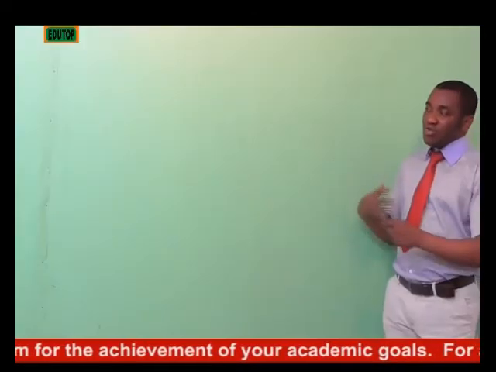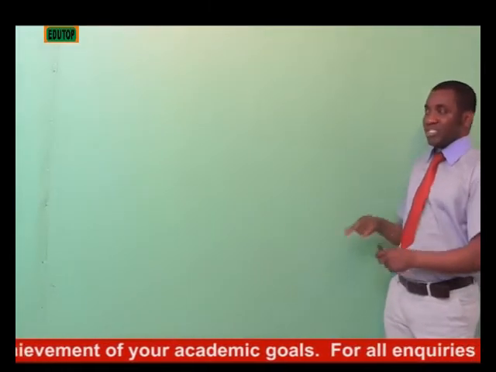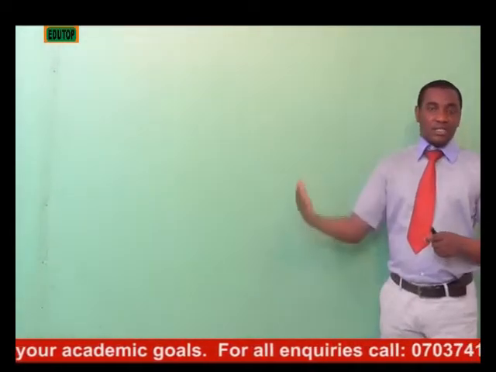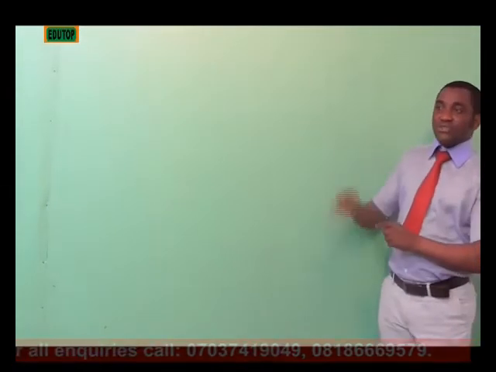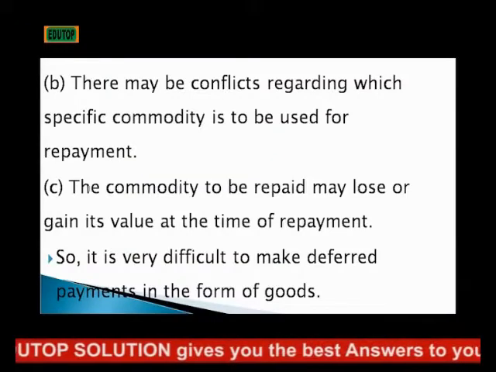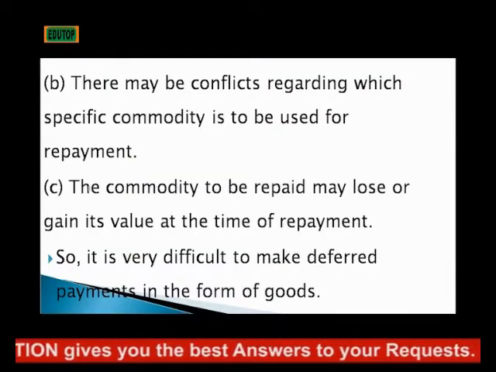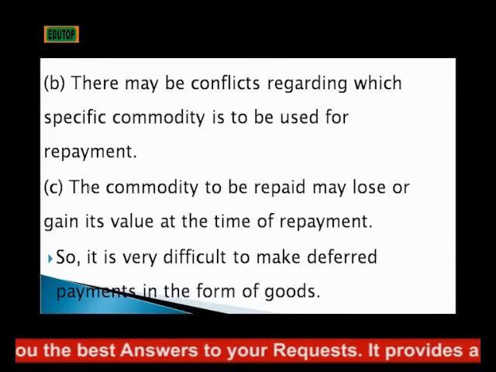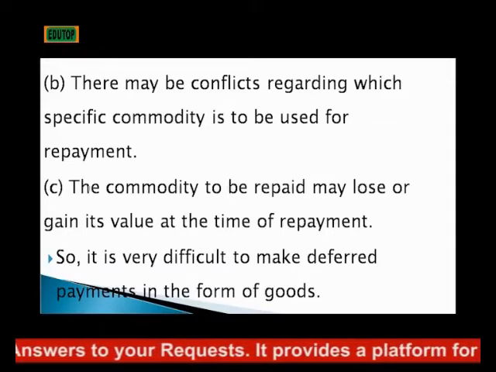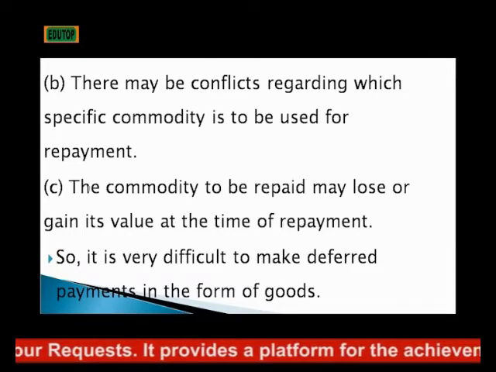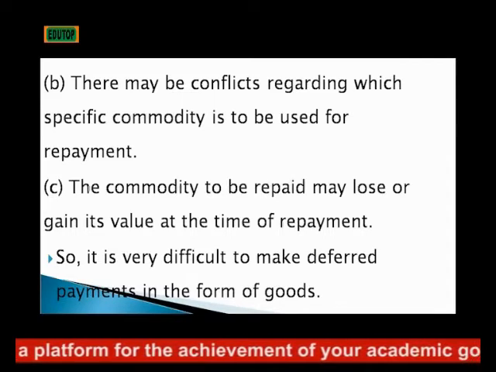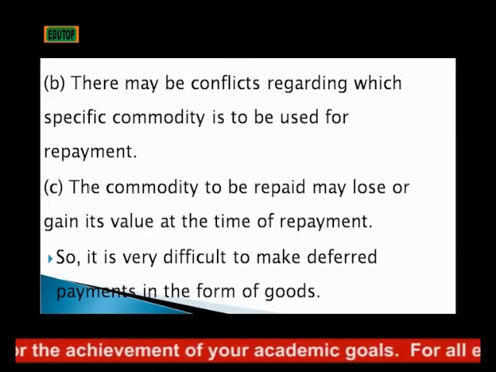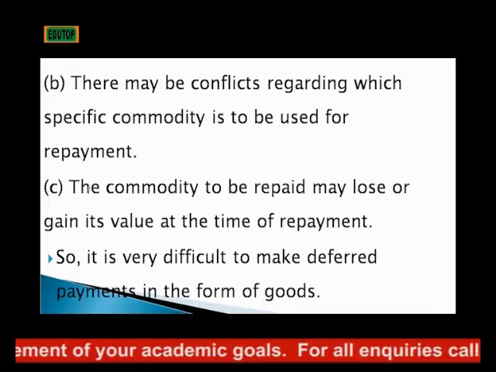repayment. That is, the goods that you are collecting at this moment, maybe this year, and you want to pay back in the next 1 or 2 years, you may not be able to establish the value of the goods right now with the value of the goods you want to pay back in the nearest future. Also, there may be kind of conflict regarding which specific commodity is being used for repayment. You collect a kind of goods right now. What goods are you using to pay back in the future? You may not have this exact good you collected at that moment you want to pay back when it is time to pay. That one is another thing that makes it difficult.